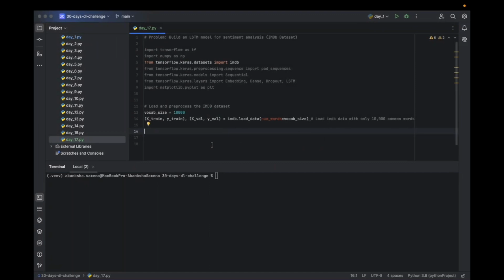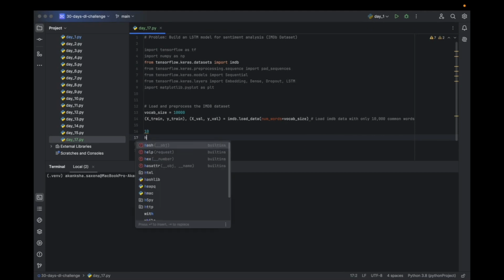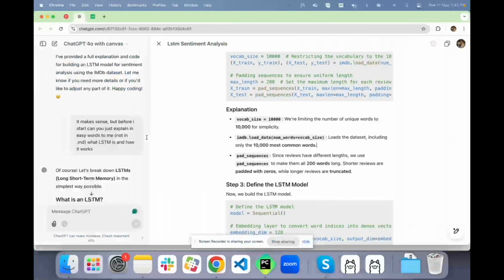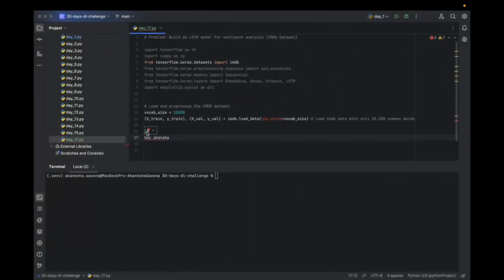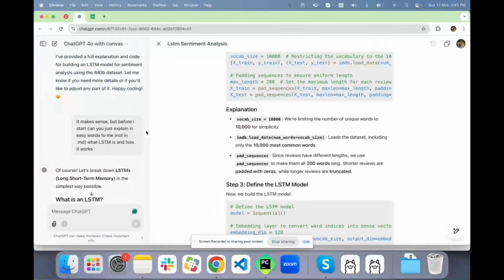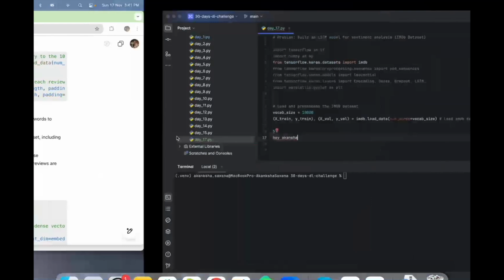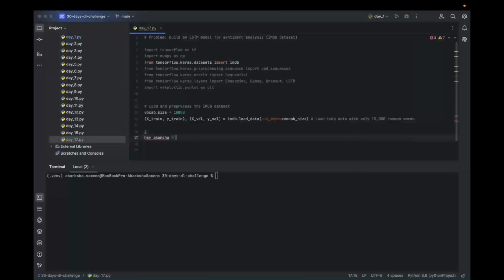Say I have pad sequences of 10 and a text with five words, so it is padded with zeros. This will be the padded version.